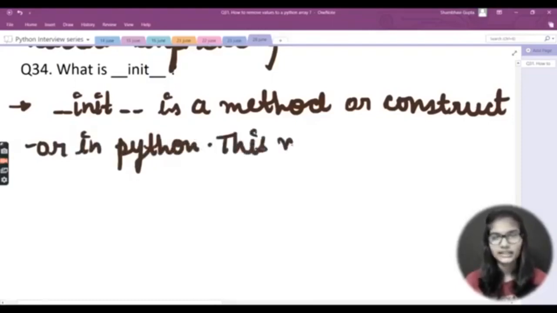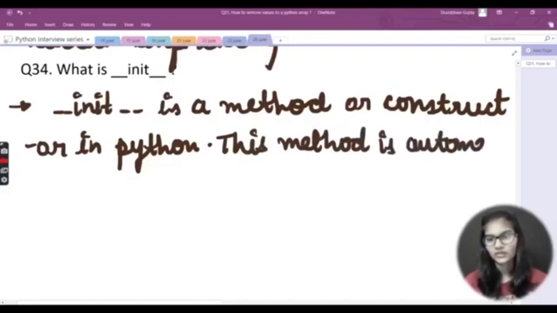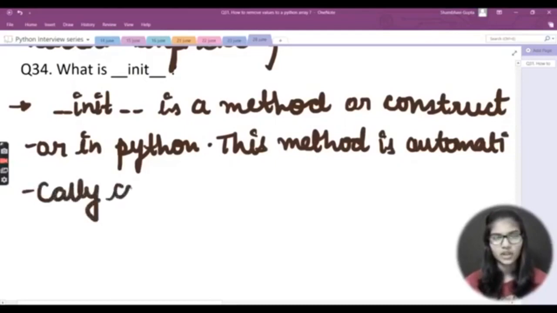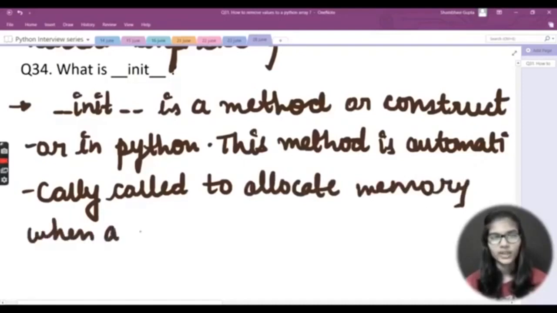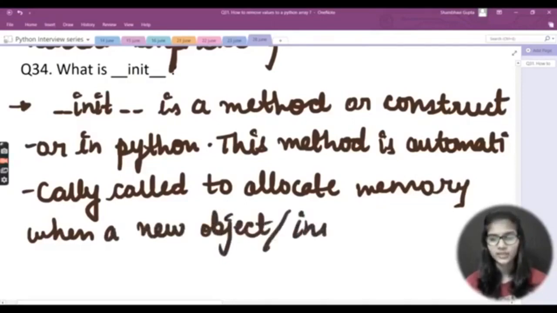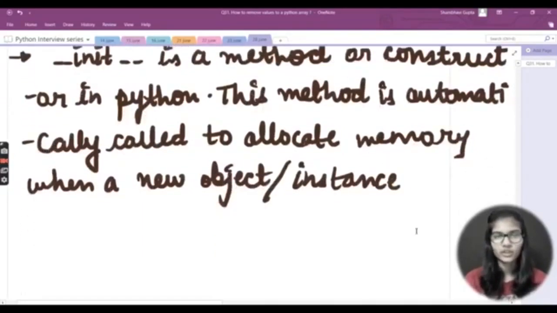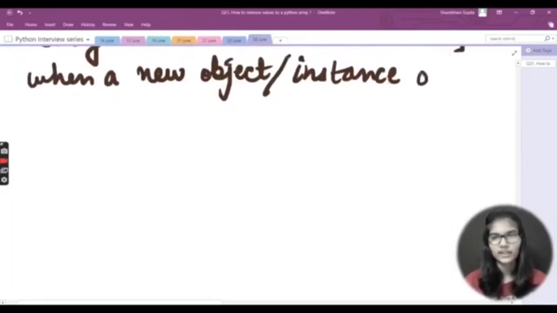Next thing goes that this method is automatically called to allocate memory when a new object, or we just call this object an instance as well. It is another name, right? So this method is automatically called to allocate the memory when a new object/instance of a class is